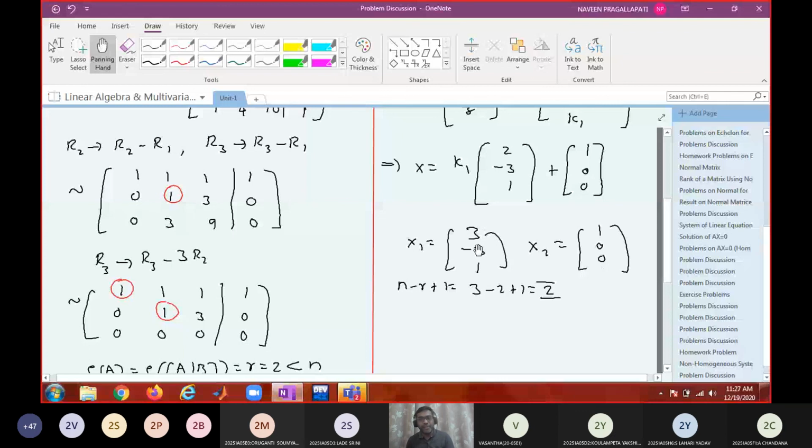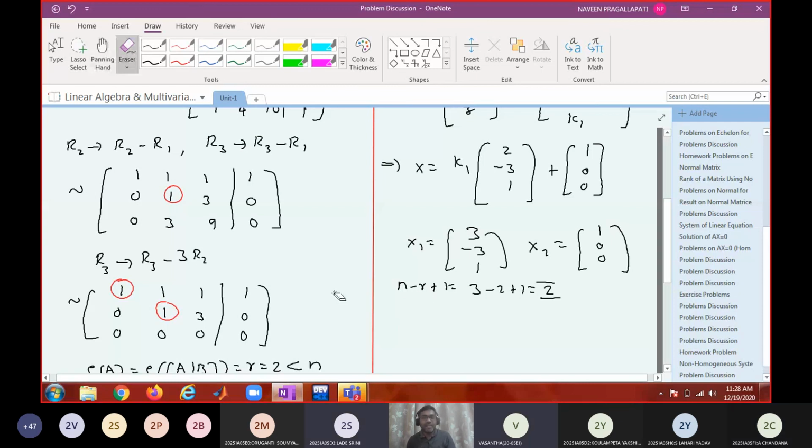And if you give me one more solution, let us say k1 equal to 2, you will get a third solution, but that third solution will not be independent of these two, because that will be a linear combination of these two. So the maximum number of independent solutions will be 2. You will not have 3 or 4 independent solutions. 4 solutions exist, 3 solutions exist, 10 solutions exist, but the independent solutions will be at most 2. Therefore, does your formula remain valid?